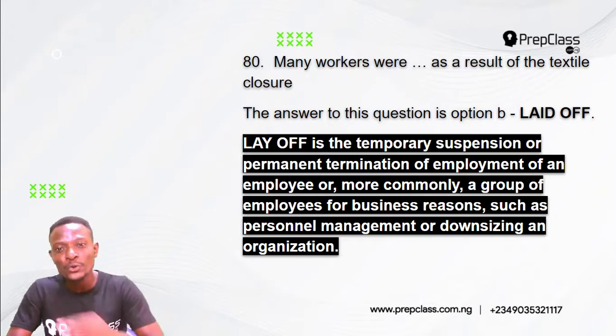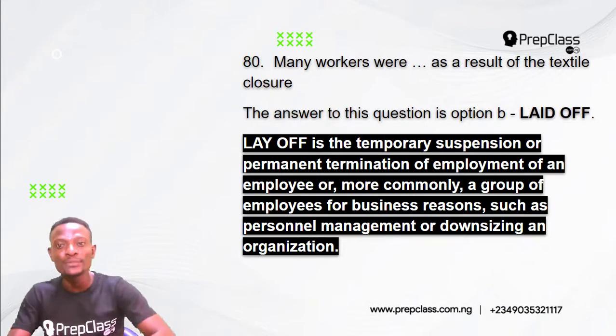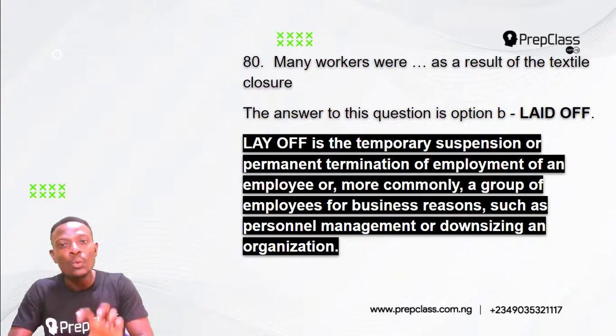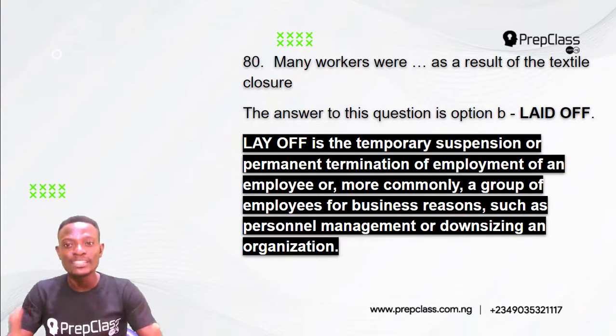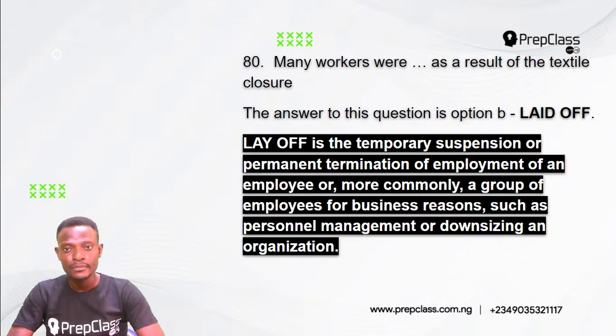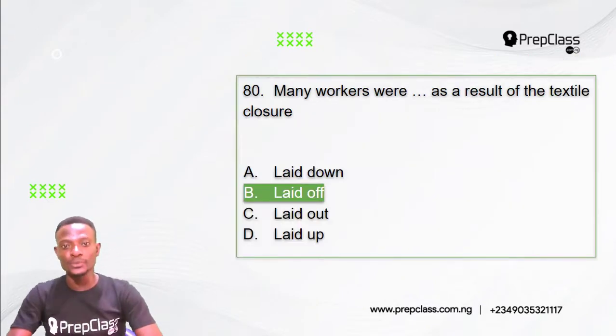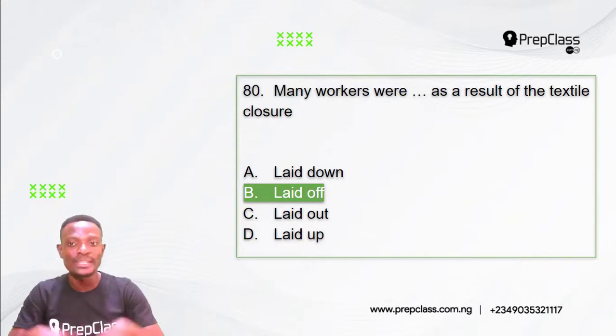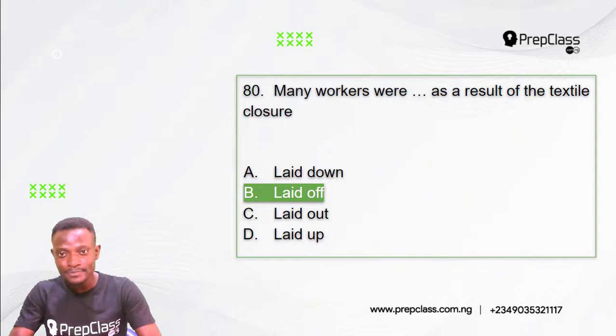When you suspend or terminate the employment of people, you've laid them off. Many workers were laid off as a result of the textile closure. So the answer to this question is option B, laid off. Many workers were laid off. Their contracts were terminated as a result of the textile closure.